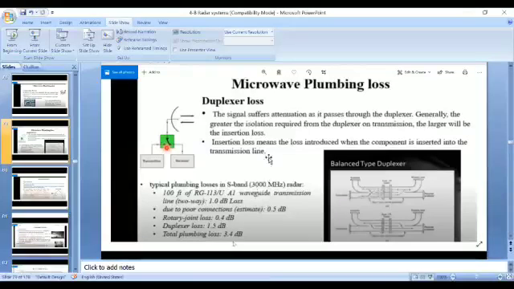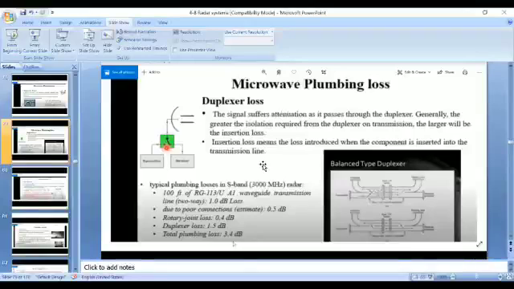Generally, I told you that these losses are predictable. We already studied these microwave components in our microwave engineering subject, so you have some idea about them and you know the characteristics of duplexers, rotary joints, transmission lines and waveguides.